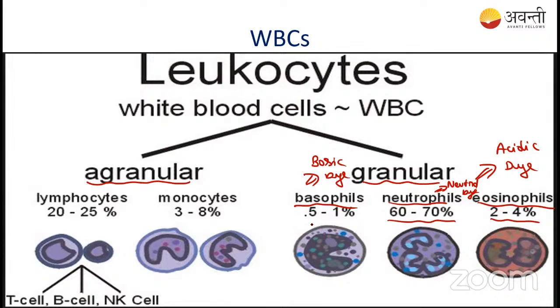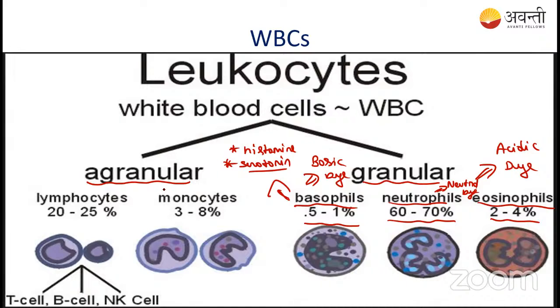The basophil is also involved in the allergic reaction. Its percentage is about 0.5 to 1%. Whenever you get an allergic reaction, the main cell involved is the basophil. The basophil contains certain chemicals like histamine and serotonin. These are all released during the allergic reaction from the basophil cells, and also from the mast cells.